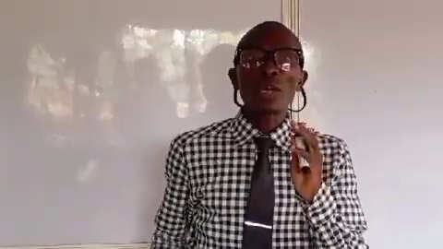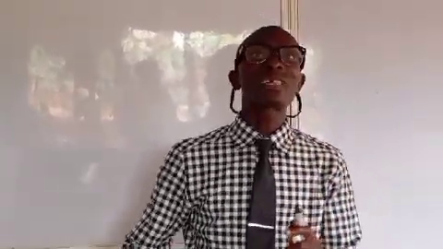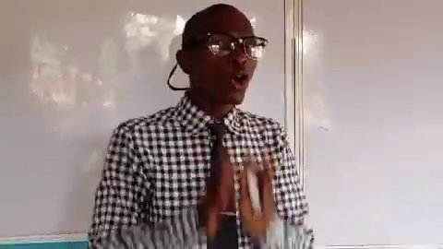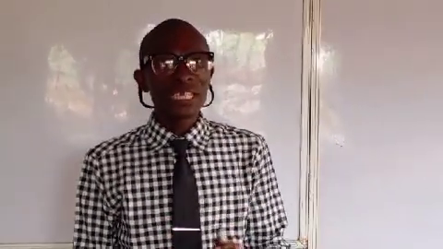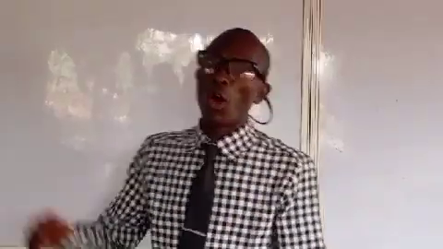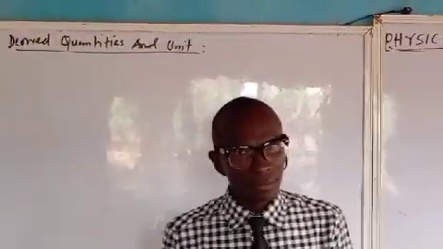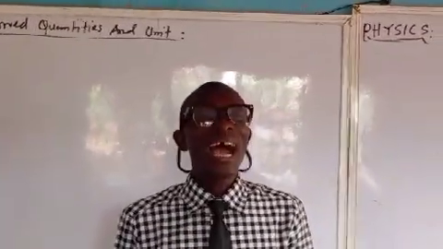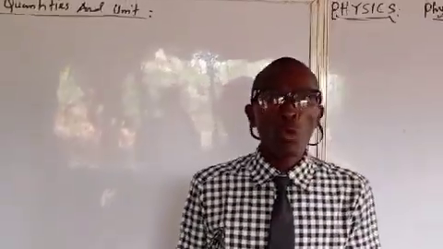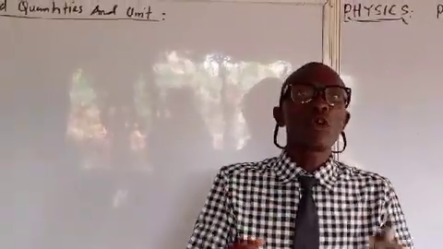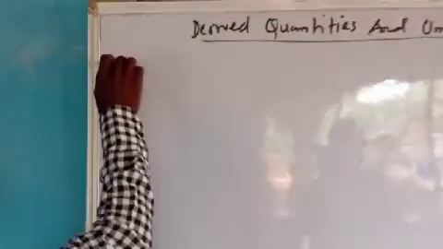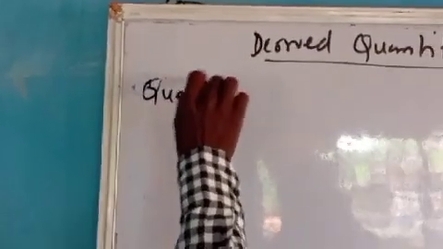Now, when we talk about derived quantities, we also have derived units, which are the units of the derived quantities. And these units also depend on the fundamental units. What example can I give of a derived quantity?